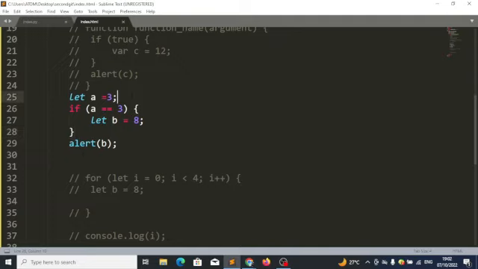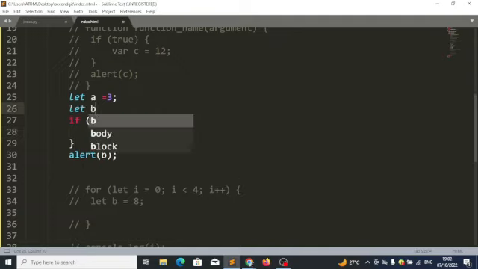So maybe if I want to alert B somewhere here, I can just change the scope of this by saying let B, then I will change it to B equals 8. So with this now, this B is created outside this block. Look at it: this let means you are creating it. I'm only changing the value of the container here, but it was created here. So this can now alert it. Do we get the explanation? Yes, boss. Okay, thank you.